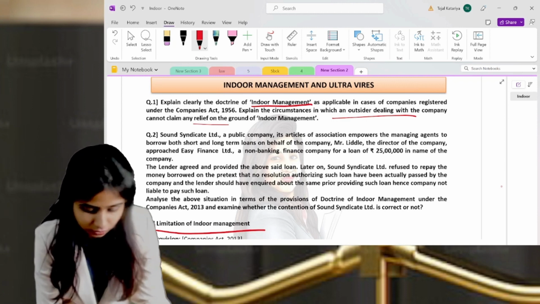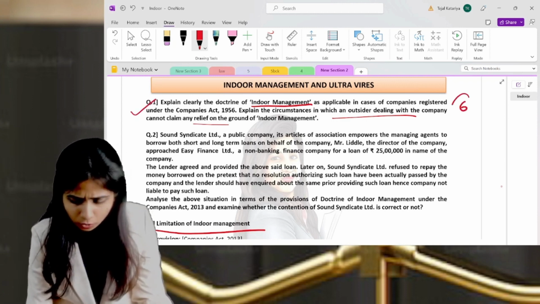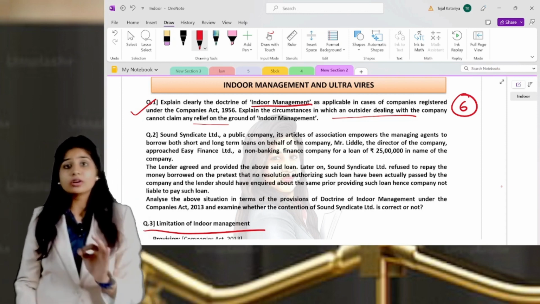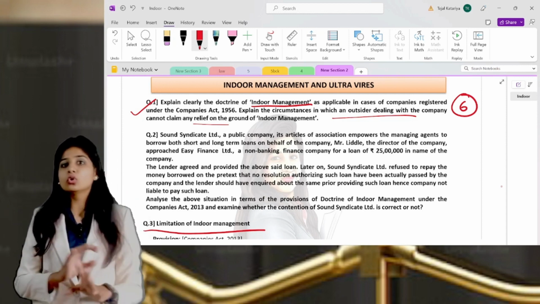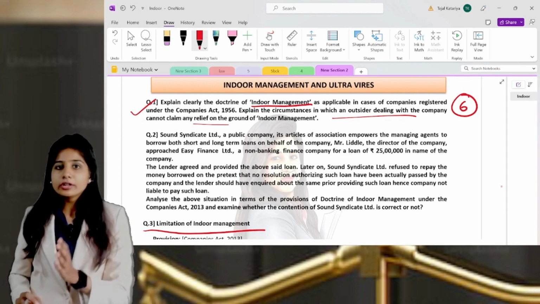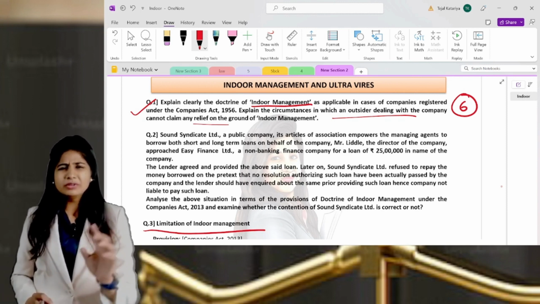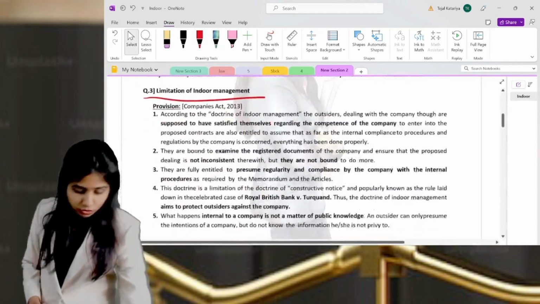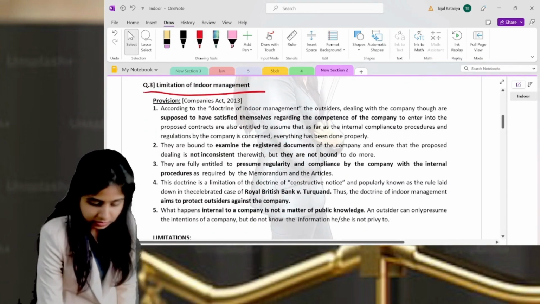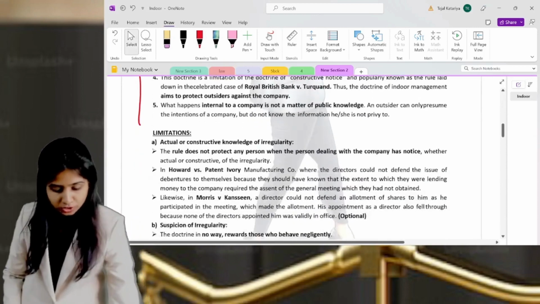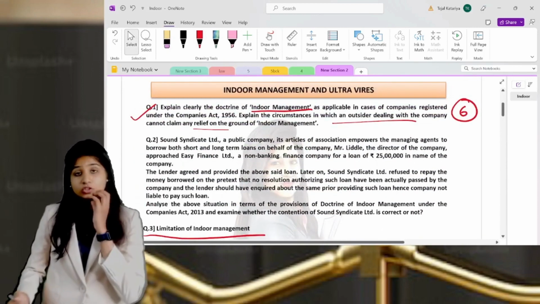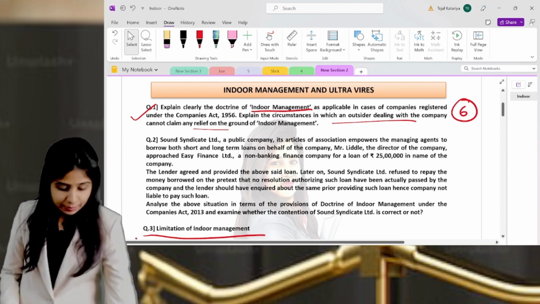If you get a question like question number 1, this will be approximately for 6 marks. So please understand, write according to marks, and don't write everything you know. Write according to marks. So in that 6 marks, first you're supposed to explain what is indoor management, that means this provision part, and then you're supposed to mention the limitation, or you can say the situations where outsiders cannot claim any relief.